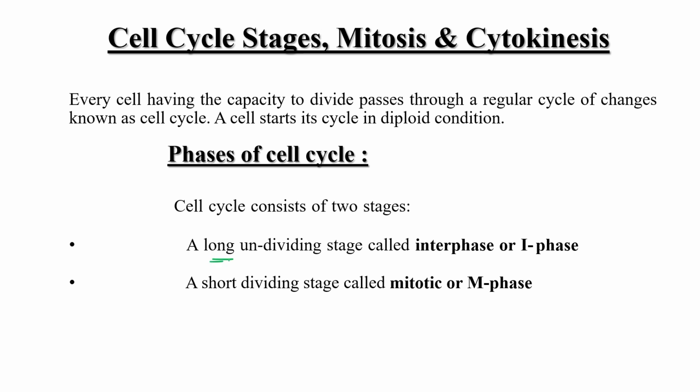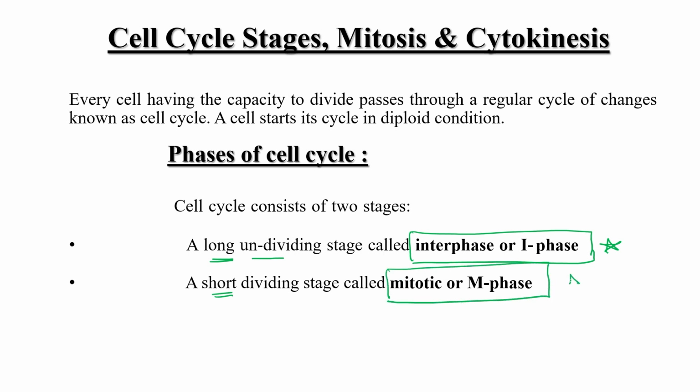One is a long undivided phase known as interphase or I phase. This one is a long and undivided stage. There is no division, only preparation for division occurs in this phase. And the second one is the short, or dividing, stage known as the mitotic phase or M phase.